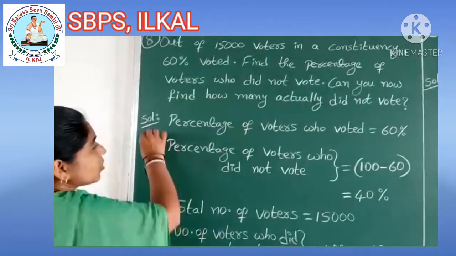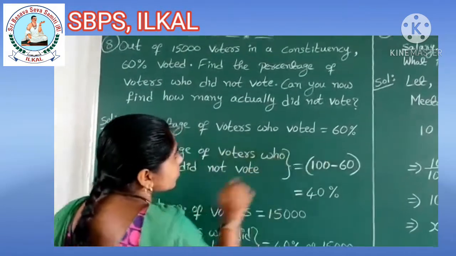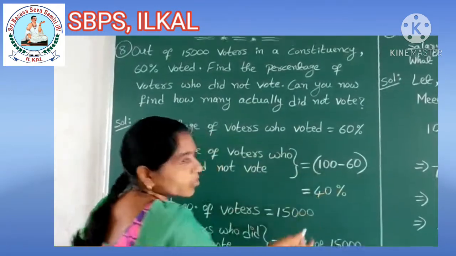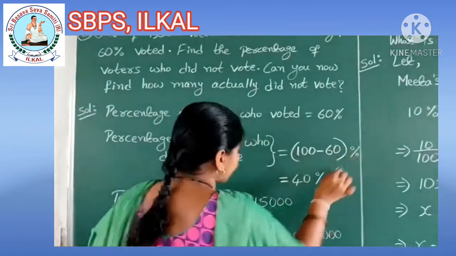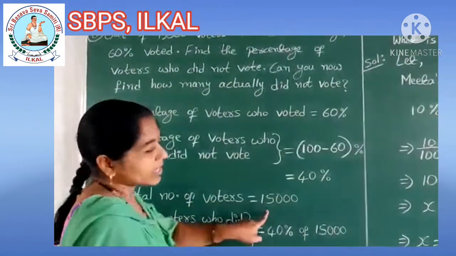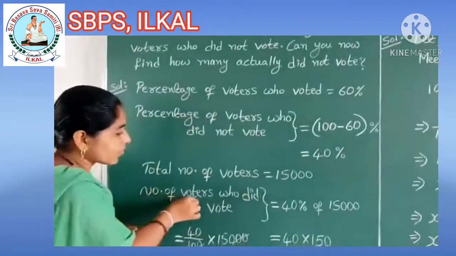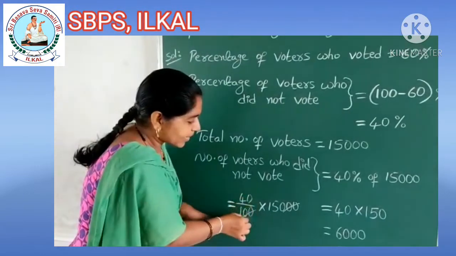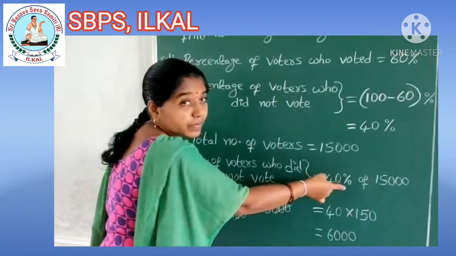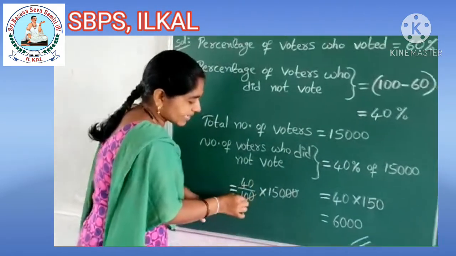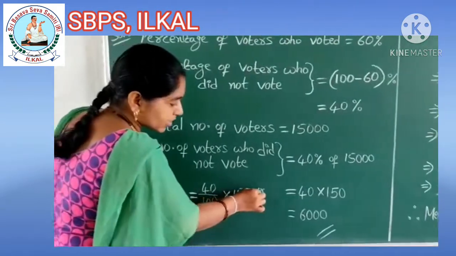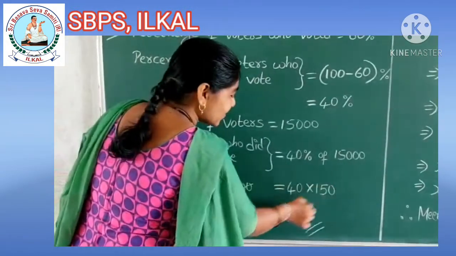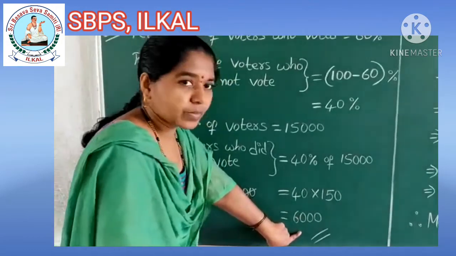Solution: percentage of voters who voted is equal to 60%. Percentage of voters who did not vote is equal to 100 minus 60, which gives 40%. Then total number of voters is 15,000. Number of voters who did not vote is equal to 40% of 15,000, which is 40 divided by 100 into 15,000. Percent means per 100, so 40 by 100 into 15,000. If you strike out two zeros, 40 into 150 will remain. 40 into 150 gives 6,000, which means 6,000 people did not vote.